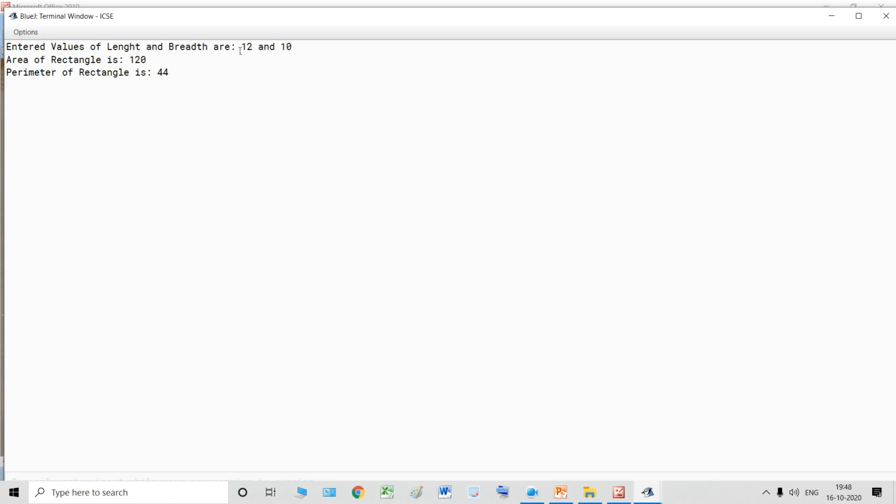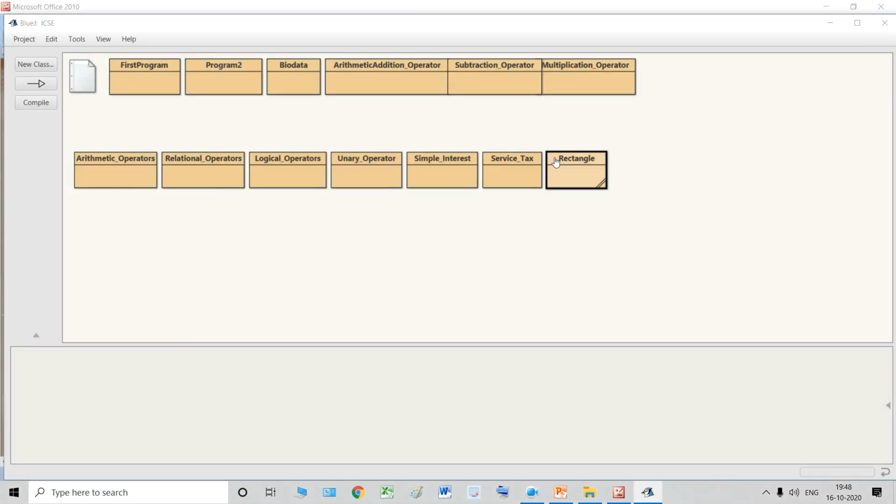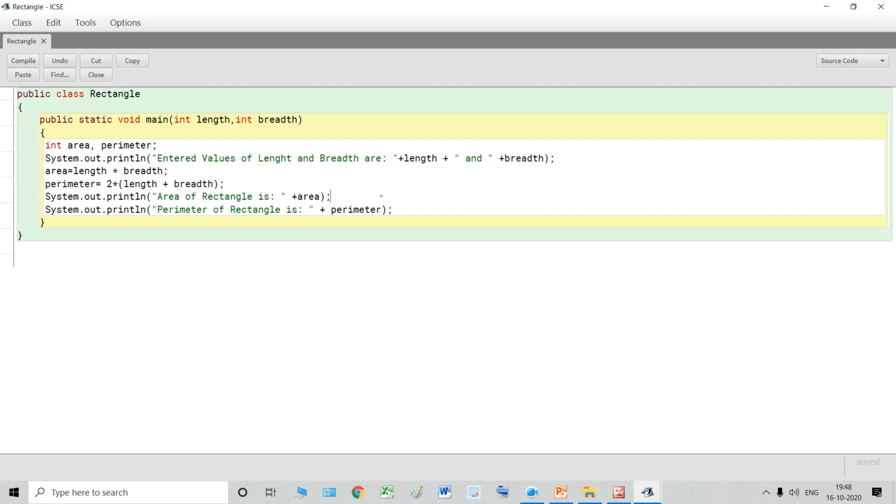Then you know area is length into breadth, so 12 into 10 is 120, and the perimeter of this rectangle whose length is 12 and breadth is 10 is 44. So this is how the area and perimeter are getting calculated with the help of these formulas. And then at the end we are printing this: Area of the rectangle is plus area.